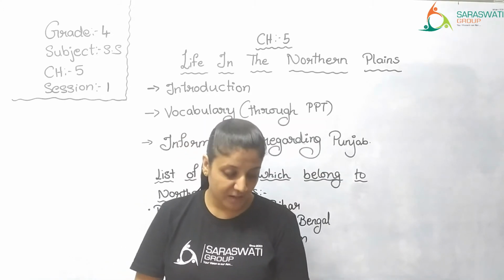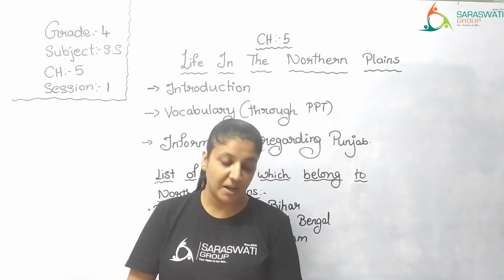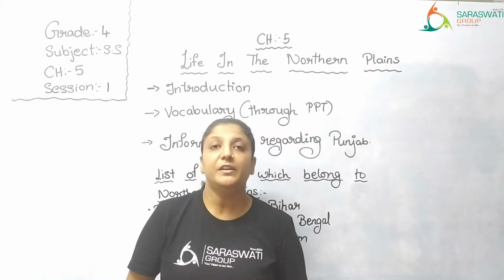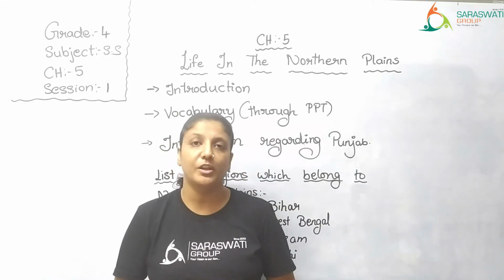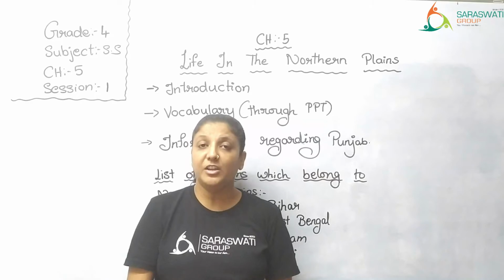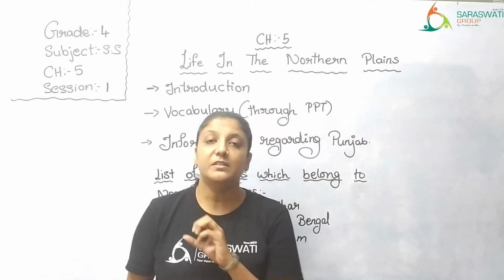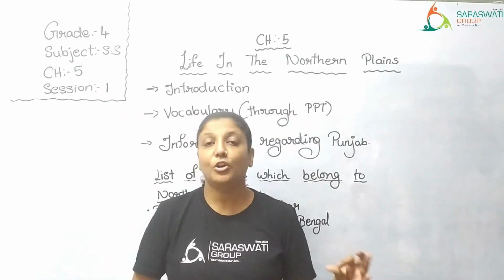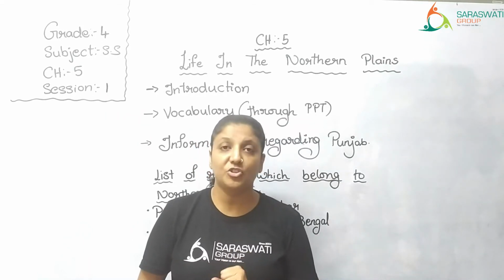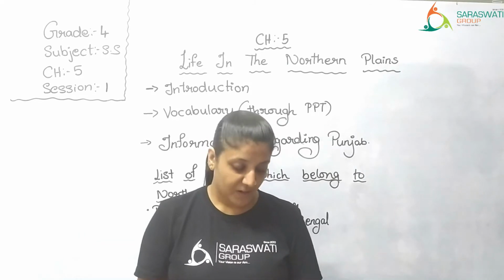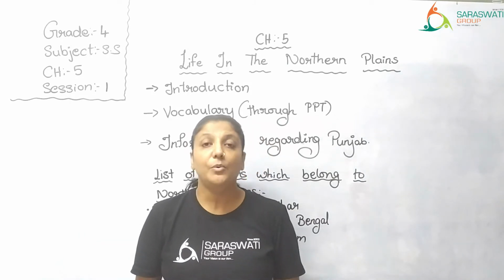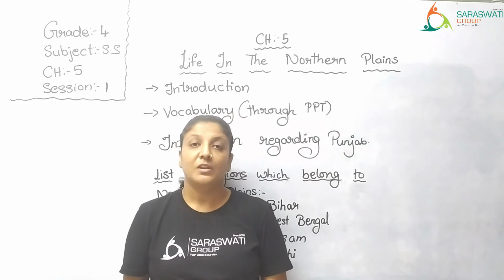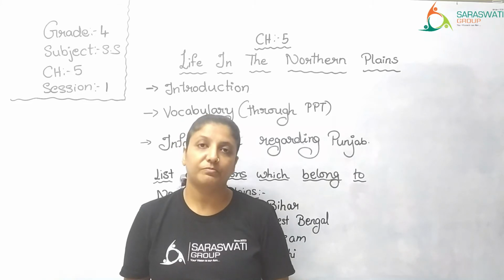The soil of the state is very fertile and irrigation is done mainly through canals. Since this is a basin area, the soil here is very fertile, meaning good for growing crops. And irrigation is a system through which the fields are supplied water for the growth of crops. That is called irrigation. So irrigation is done mainly through canals. How is the water supplied to different parts of Punjab for irrigation? It is with the help of canals.